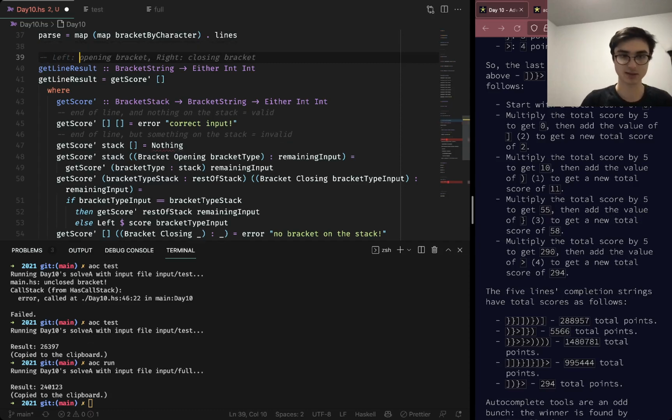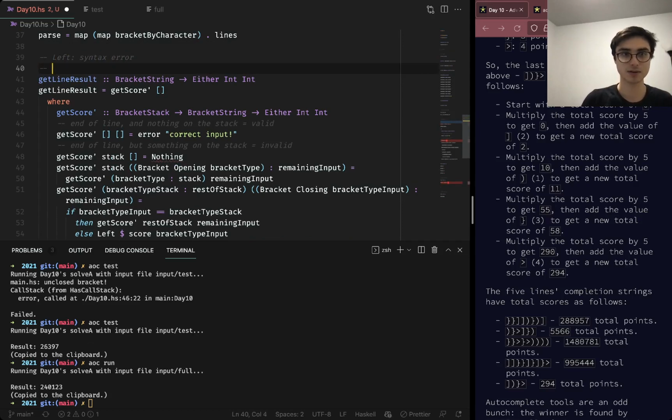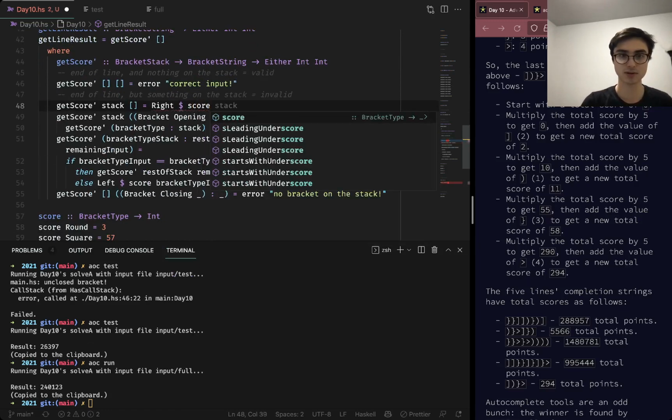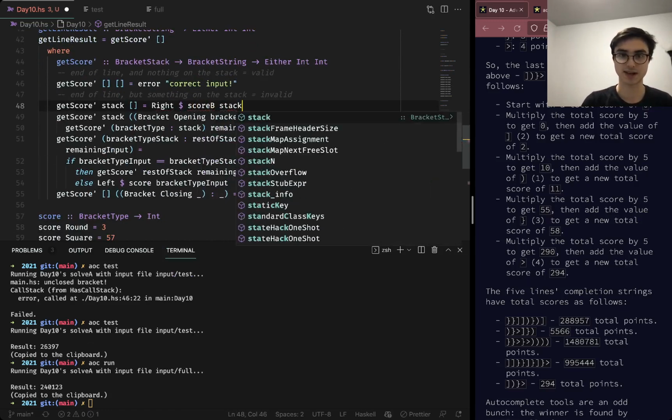Left is syntax error. Right will be a missing closing bracket. So in this case, we'll do Right, and we just need to score B the stack.